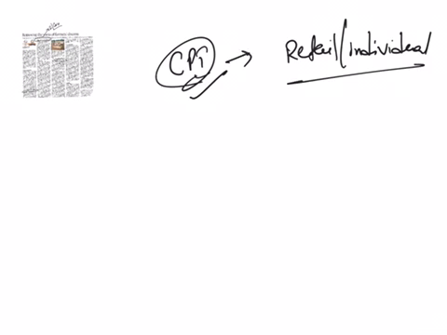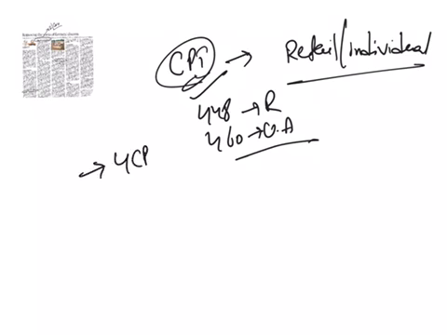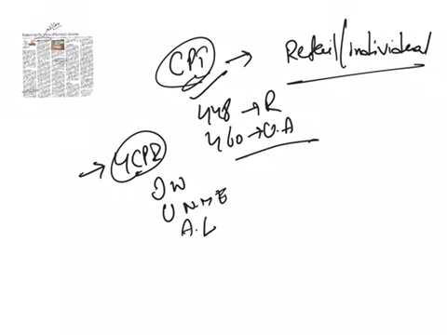The number of items in the CPI basket include 448 in case of rural areas, whereas it is 460 in case of urban areas. And in order to cover different socio-economic groups in the economy, India is using 4 consumer price indices. They are CPI for industrial workers, CPI for urban non-manual employees, CPI for agricultural laborers, and Consumer Price Index for rural workers.